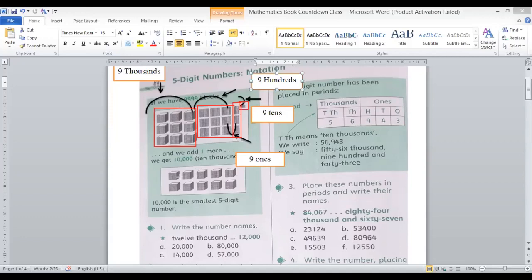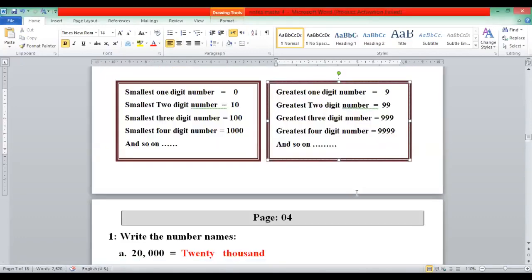Before starting the question, I just want to give you a simple concept about the greatest and smallest 2-digit or 3-digit numbers. I'm going to share another page with you.